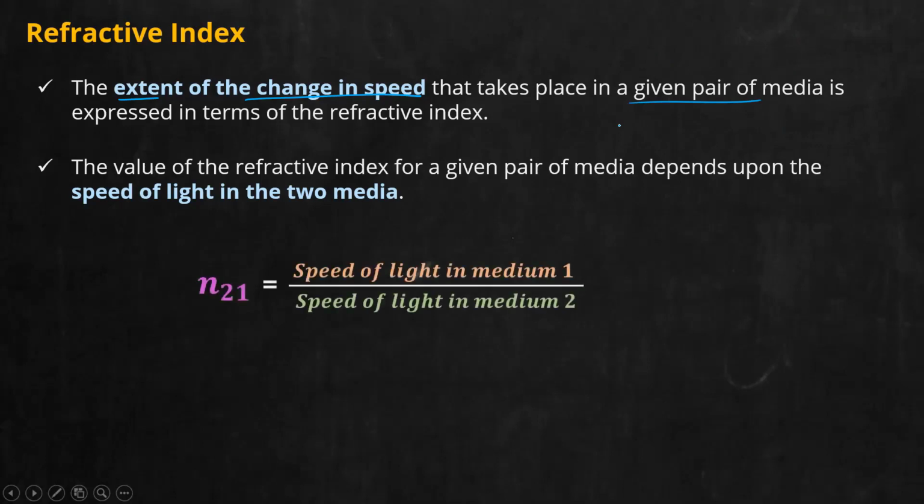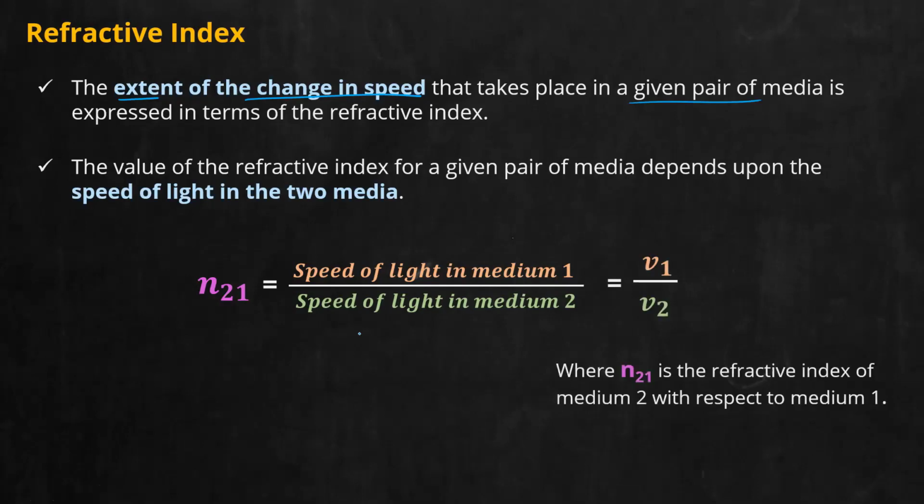I am going to take N21, read as the refractive index of medium 2 with respect to medium 1. The equation is speed of light in medium 1 divided by speed of light in medium 2, or if I expand, V1 by V2. N21 is the refractive index of medium 2 with respect to medium 1. So the equation is N21 equals V1 by V2, the speed of light in medium 1 divided by the speed of light in medium 2. So that is the refractive index equation.